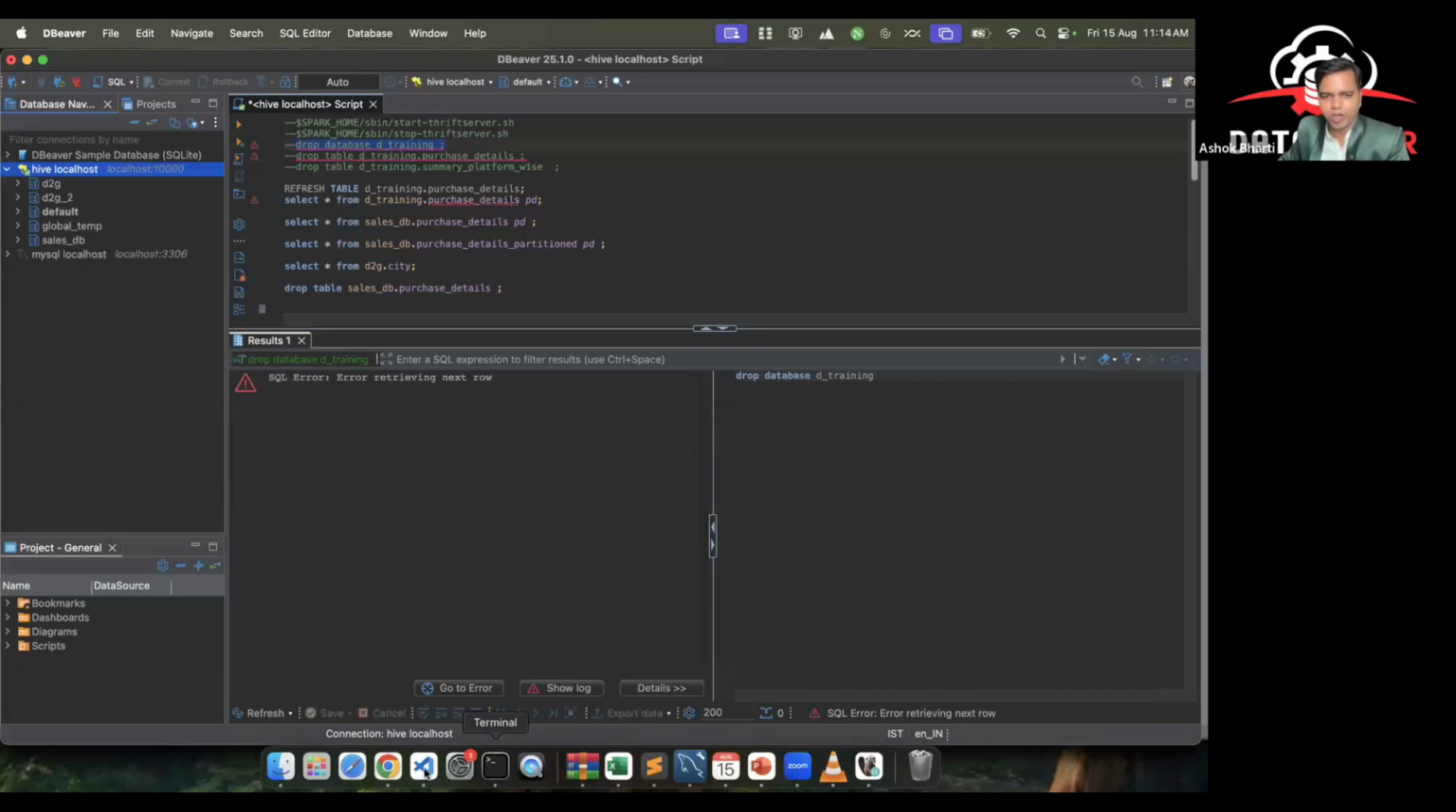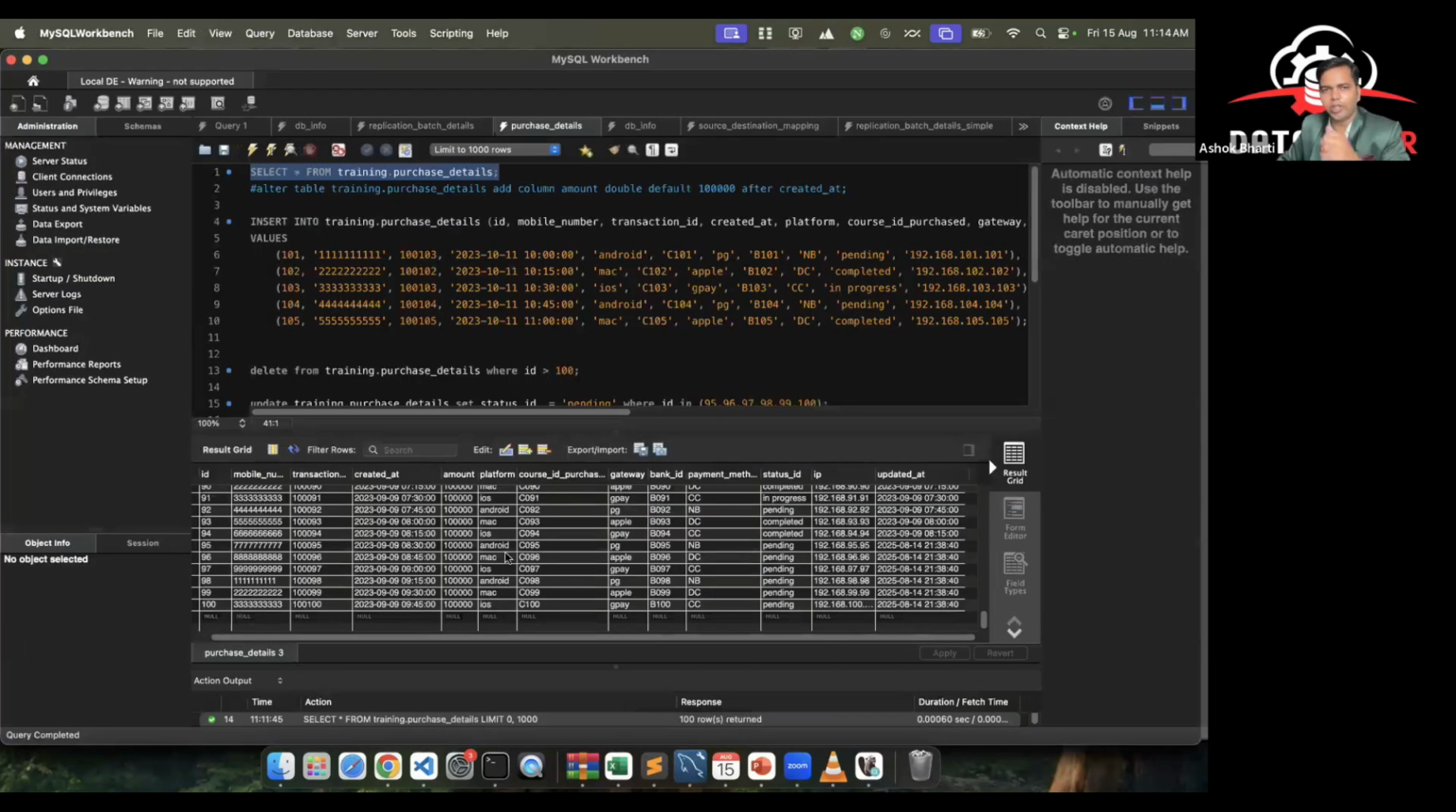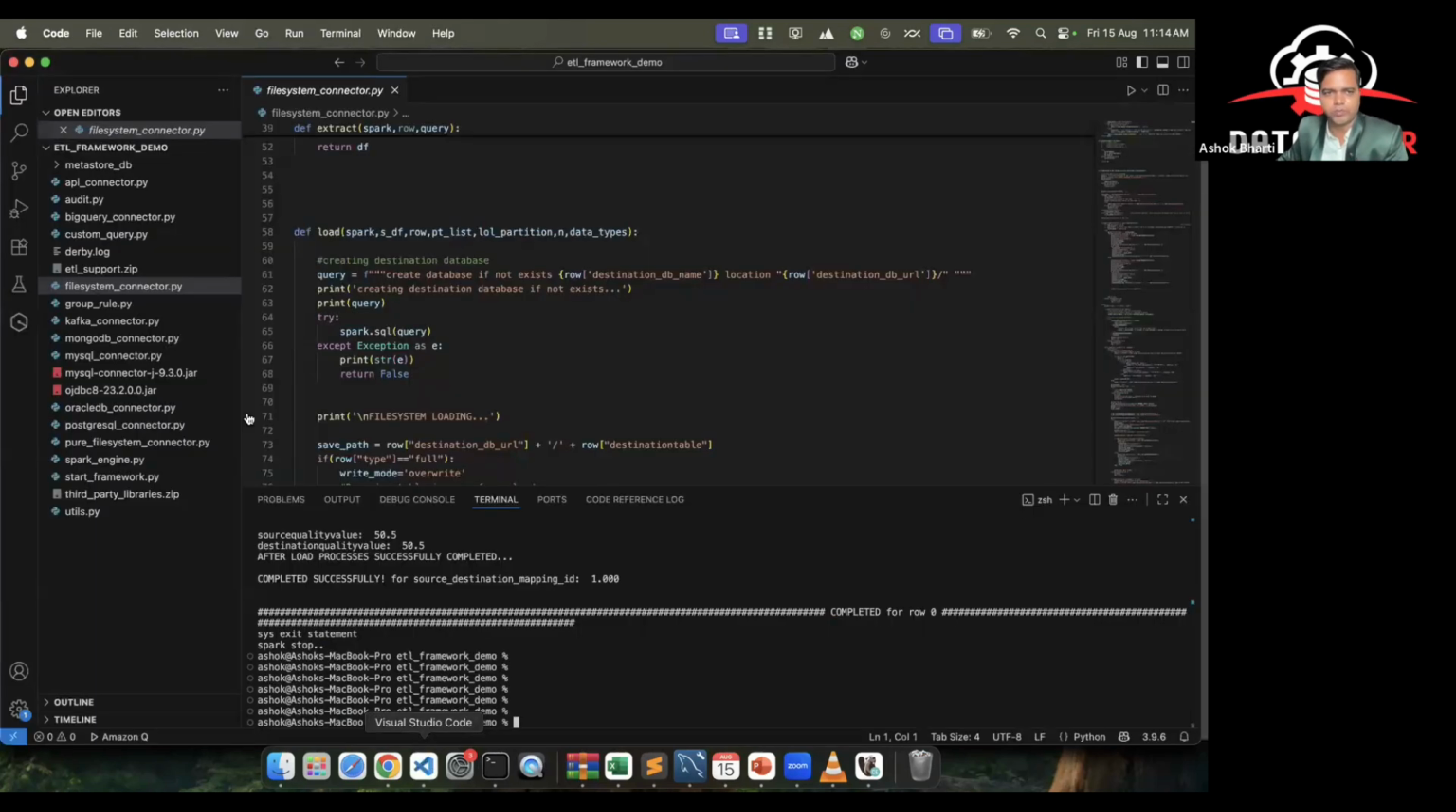Okay, and let's go back to our MySQL. So we have this table. This table, training dot purchase details, we want to be present in our data lake. It was already present, hence I dropped everything. And now I'm going to my Spark code.